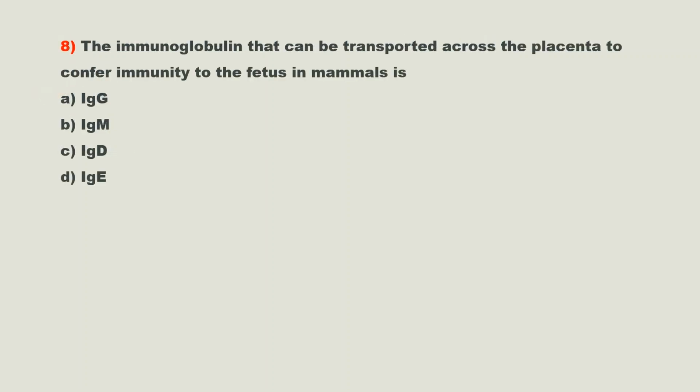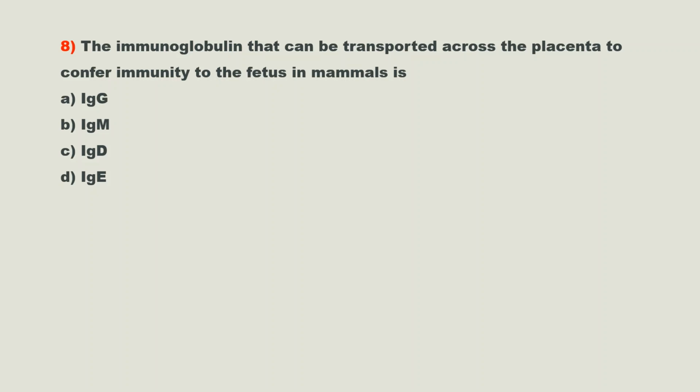Eighth question. The immunoglobulin that can be transported across the placenta to confer immunity to the fetus in mammals is. Options are option A IgG, option B IgM, option C IgD, option D IgE. So from these options, you have to select the correct answer.